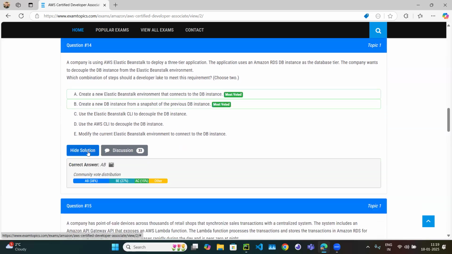So the answer is B and E. But if you see, people say A and B, which looks wrong as per me. Some people say BE, some people say AC, some people say other options. That's why we are covering all these questions, because the questions and answers are given, but it is difficult to analyze which answer is correct, because some people say one option, some people say another option. So the correct answer is B and E.